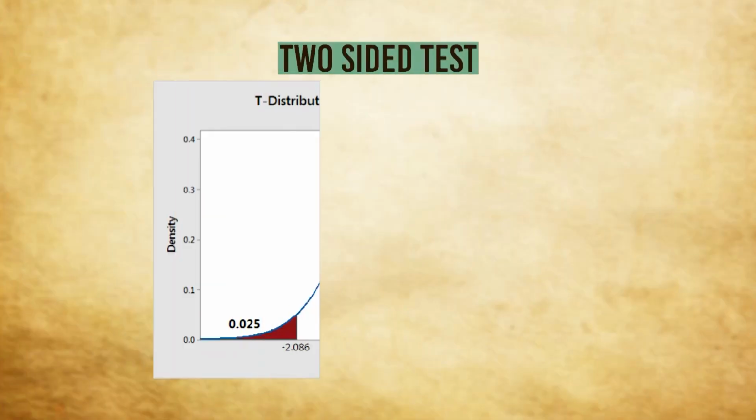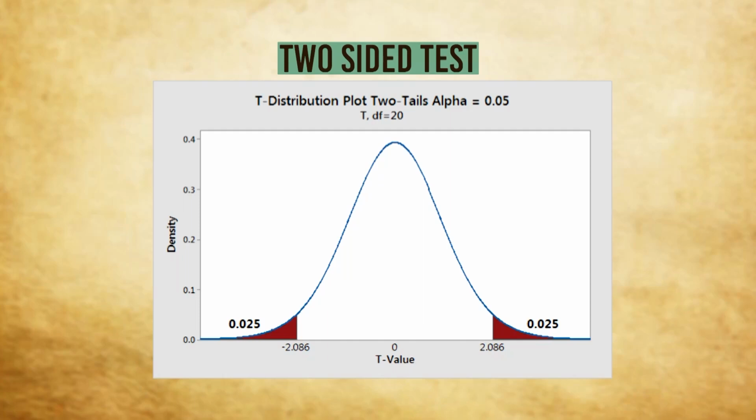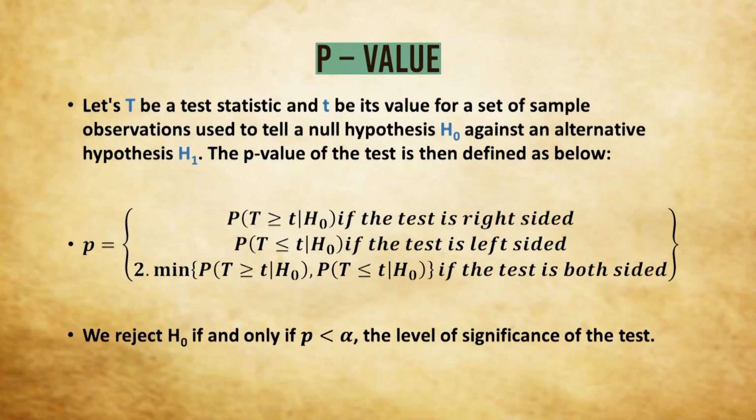You can see in the diagram that in both-sided tests, we look for a value of t on either side or both sides, or both tails, of a distribution. This is why these are called both-sided tests or two-tailed tests. Then we come to a very important thing, the p-value. Let capital T be a test statistic, and small t be its value for a set of sample observations. Our problem is to test H naught, the null hypothesis, against an alternative H1.